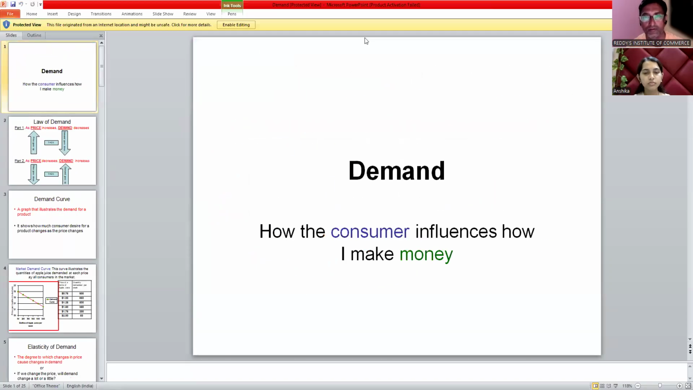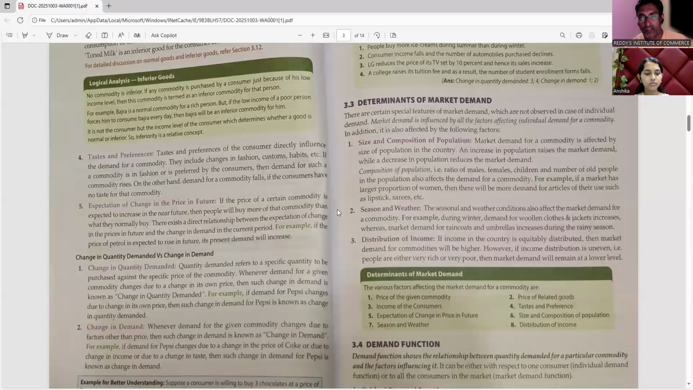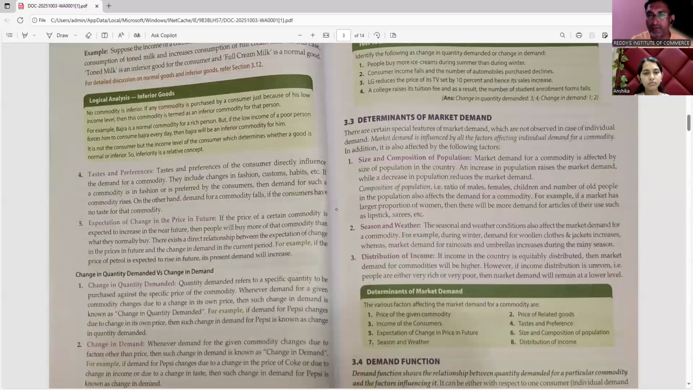It is also different part. There are certain specific features of market demand which are not observed in case of individual. जो कि इंडिविजुअल में नहीं है बट मार्केट डिमांड की अगर बात करते तो उसमें हमने कुछ ऑब्जर्व किया होता है. मार्केट डिमांड इज इन्फ्लुएंस्ड बाय ऑल द फैक्टर्स अफेक्टिंग इंडिविजुअल डिमांड फॉर अ कमोडिटी. सारे फैक्टर्स अफेक्ट करते हैं मार्केट डिमांड के ऊपर भी. In addition, it is also affected by the following factors. These are the factors also affecting the market demand. Let's see one by one.